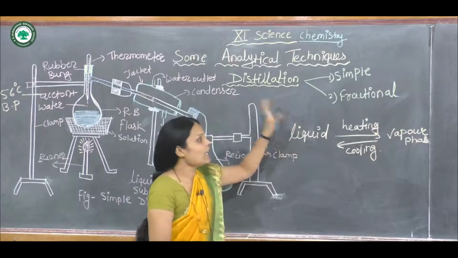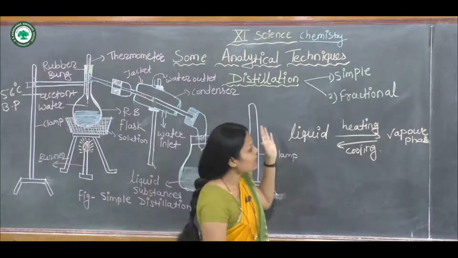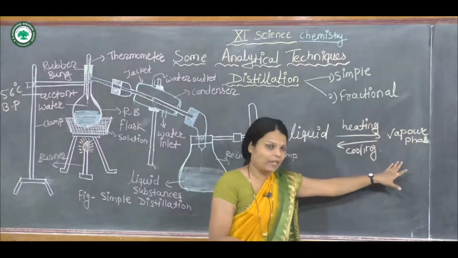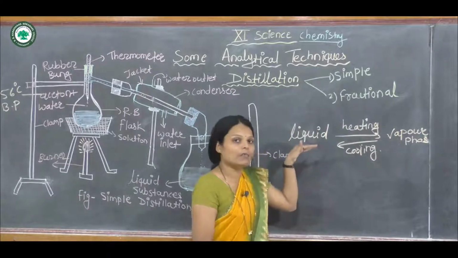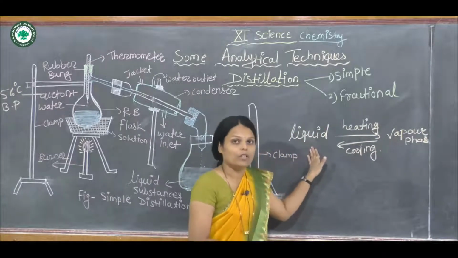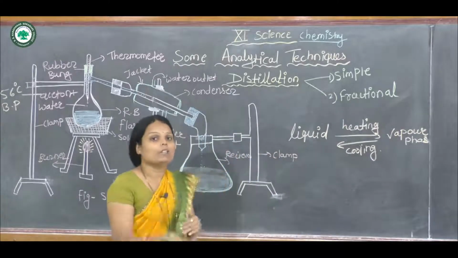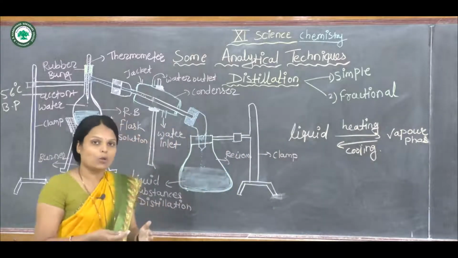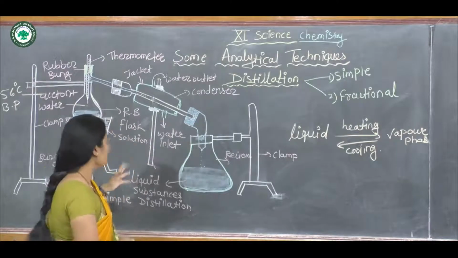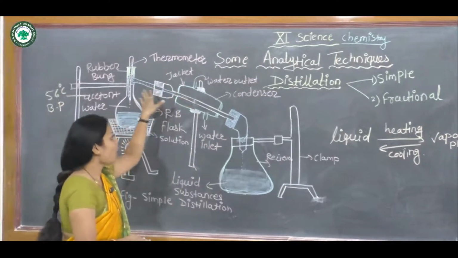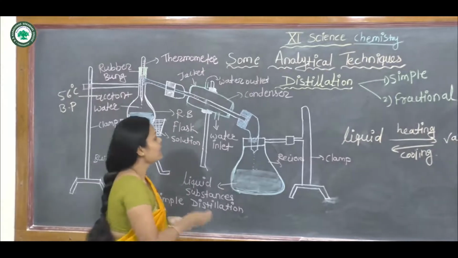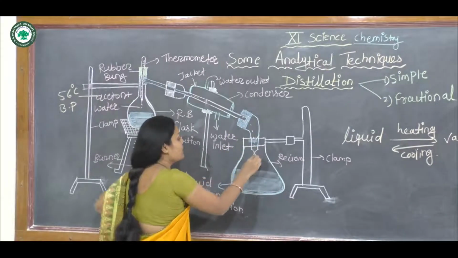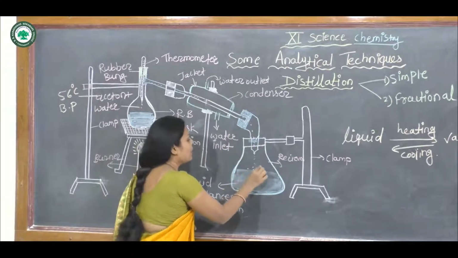The liquids are heated and converted into the gaseous phase, and the gaseous phase is cooled and forms liquid again. So the liquid is heated, vapors are formed, the vapors are converted back into liquid, and we collect that liquid in the next beaker, the receiver.